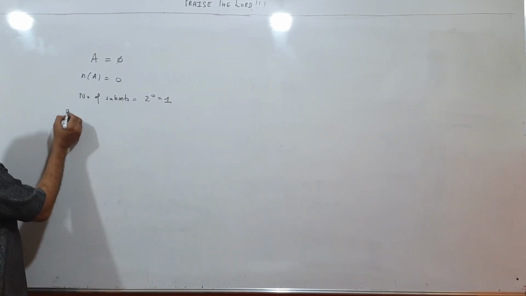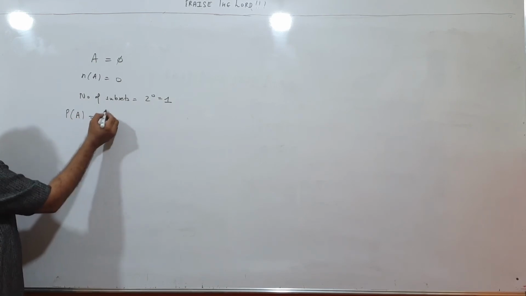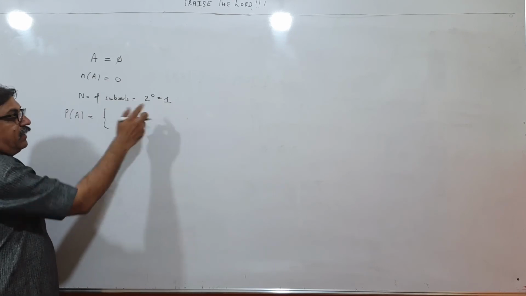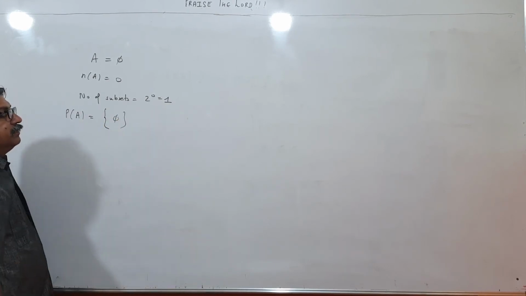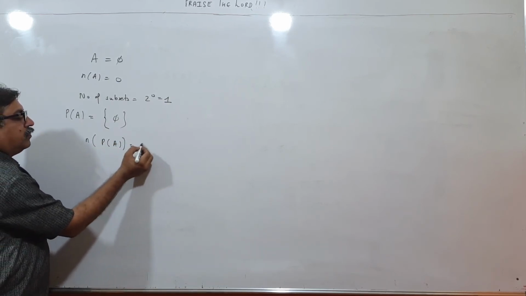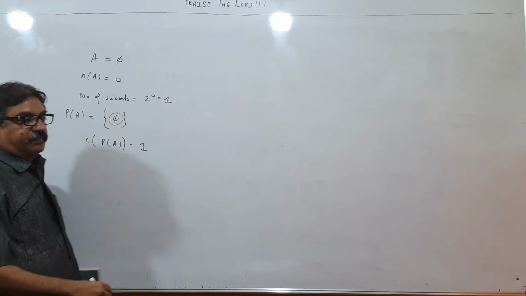If you want to write the power set of A, this will be a set containing all the subsets. There is only one subset of A, and what is that subset? Null set. So how many elements are there in power set of A? 1. Number of elements in power set of A. We can see only one element, like this.